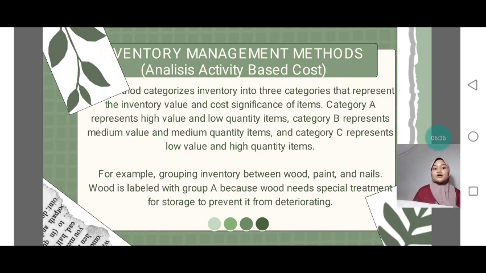For example, grouping inventory between motor, paint, and nails.